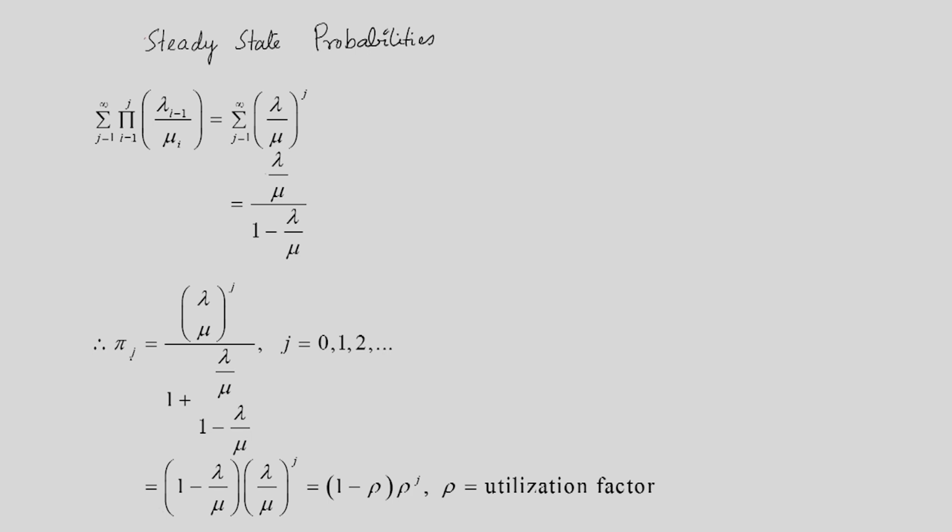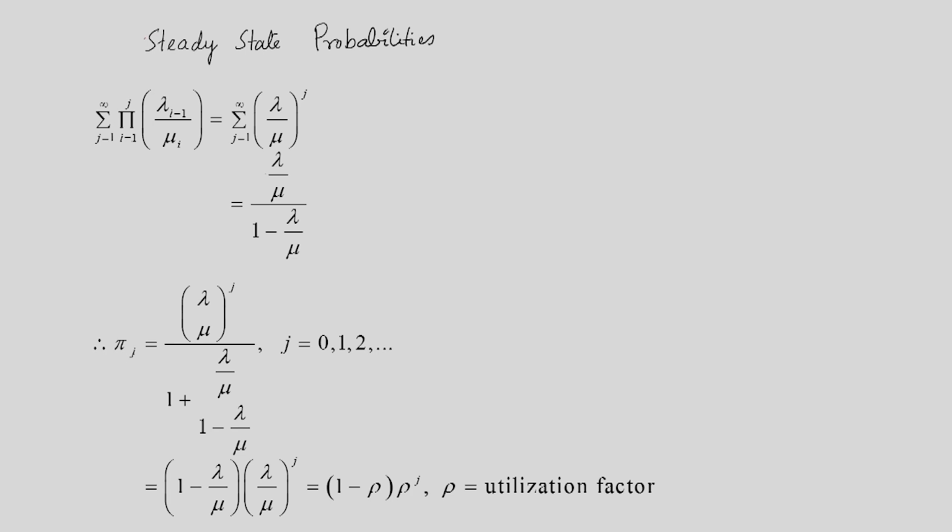Therefore we can find pi_j, the steady state probability of state j. We know it is the product of lambda_{i-1} divided by mu_i, so this becomes (lambda by mu) to the power j, divided by 1 plus the sum of the same quantity.